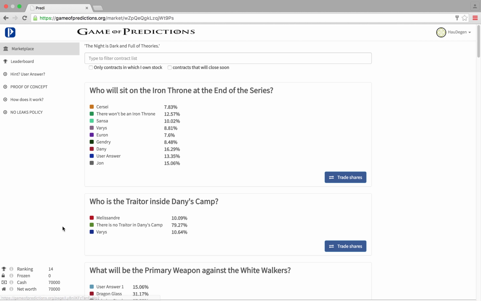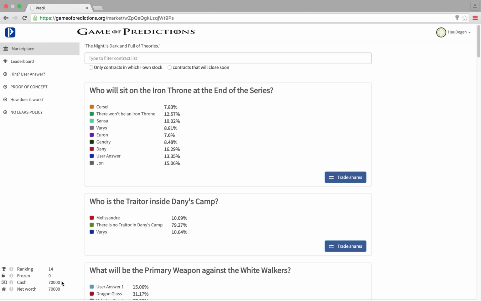In the lower left corner, you can check your account's details. Click the circled buttons to see the explanation for all the different values. To sign out, just click on your username in the top right corner. And now, let's move on to the actual trading.